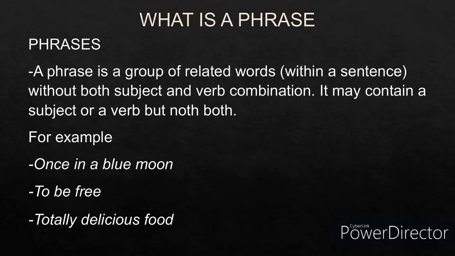Now let us understand what a phrase actually is. Well, a phrase is a group of words without the subject and the verb combination. Either a subject would be there or a verb would be there, but not both. For example, once in a blue moon, to be free, totally delicious food, and so on.